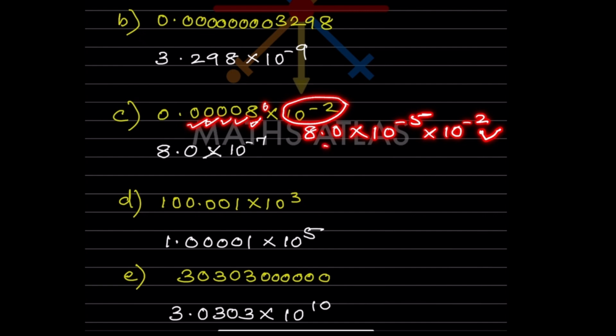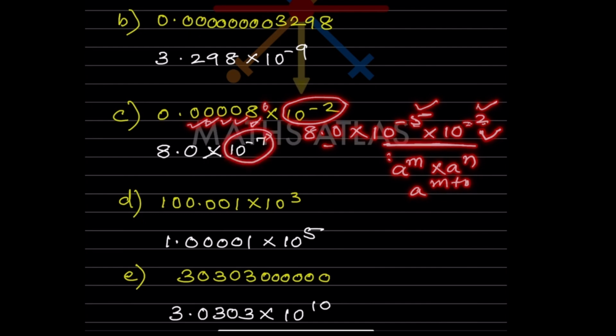So now what will you do? 8.0 into, because this is the exponent rule that a raised to m into a raised to n will be a raised to m plus n. So here we have minus 5 plus minus 2, that is going to be minus 7. So into 10 raised to minus 7.